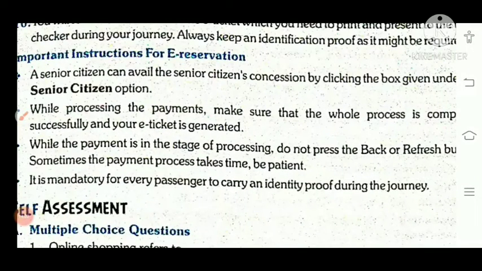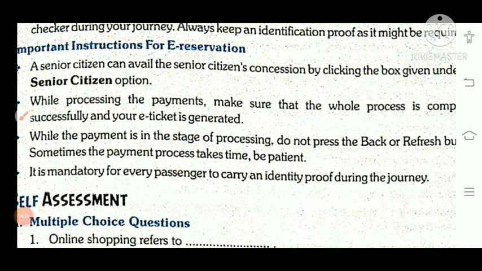Second, while processing the payment, make sure the whole process is completed successfully and your e-ticket is generated. Children, when you do this online transaction, within a few seconds they will send you the e-ticket on your registered mobile number and registered mail ID. The e-ticket comes in both places. You will wait until your ticket is available on your mobile, and only then log out.